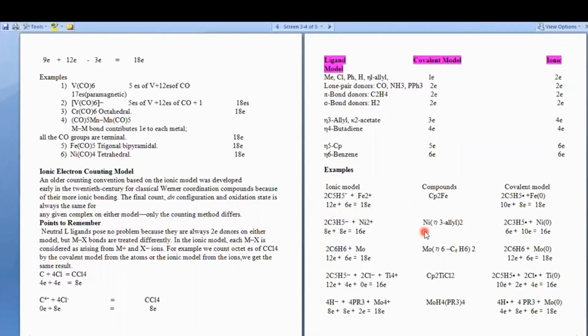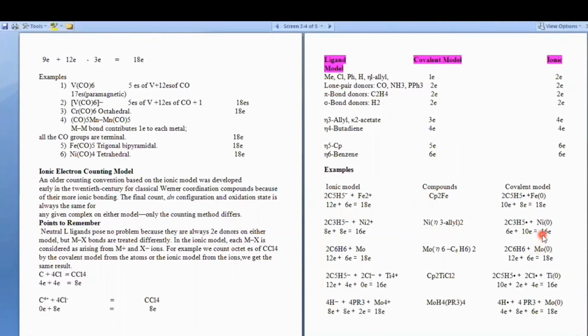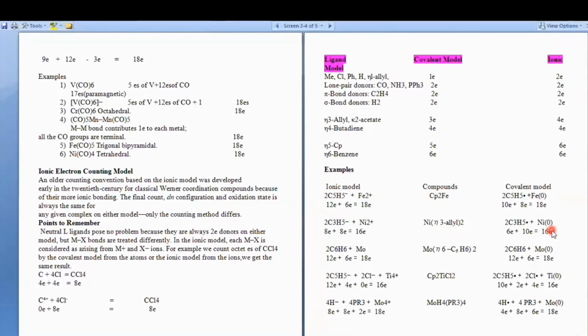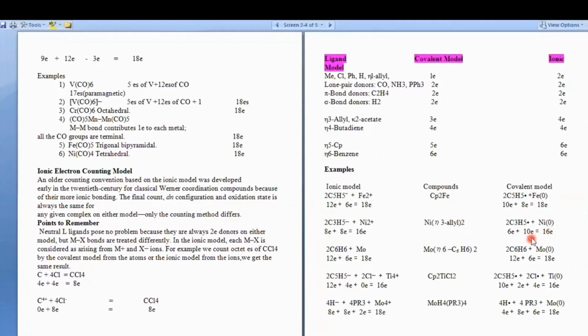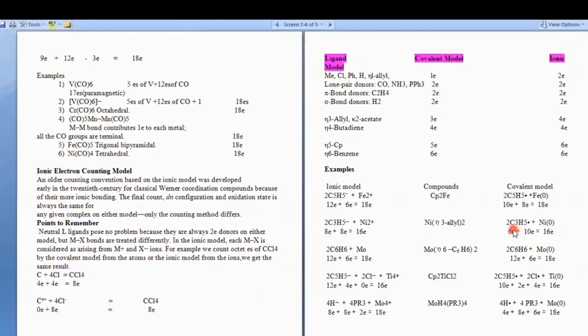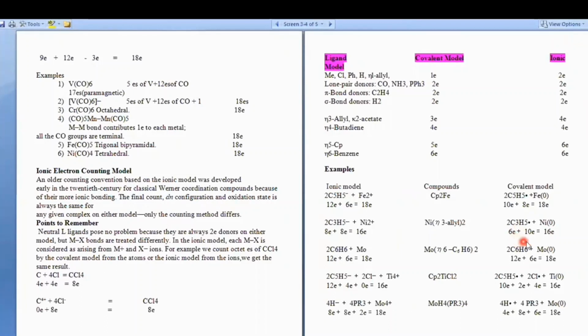Consider the second example, nickel bis(eta-3 allyl). Nickel here is in the zero oxidation state in the covalent model. So nickel has the electronic configuration of s2d8. The total electrons from nickel is 10, and eta-3 will give 3 electrons. As there are 2 eta-3, they will give 6 electrons. So the total electron count here will be 16.